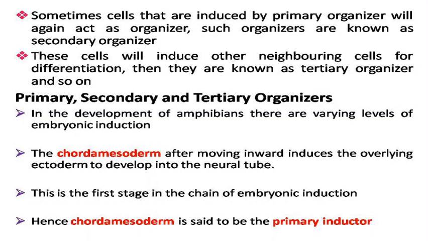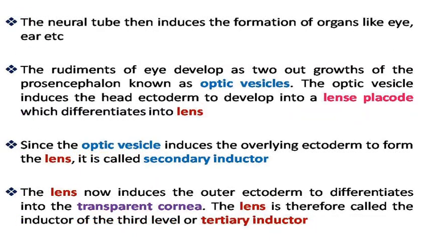Hence, the chordamesoderm is said to be the primary inductor, because it induces the overlying ectoderm to develop into the neural tube, and this is the first stage in the chain of embryonic induction. The neural tube then induces the formation of organs like the eye, ear, etc.